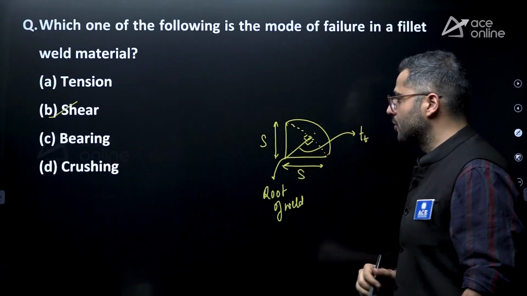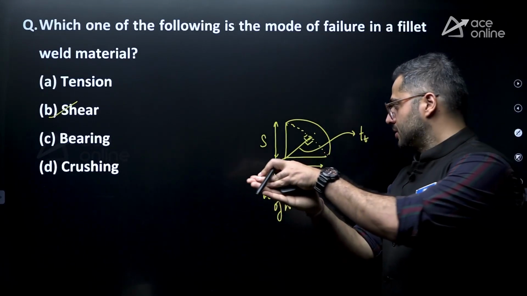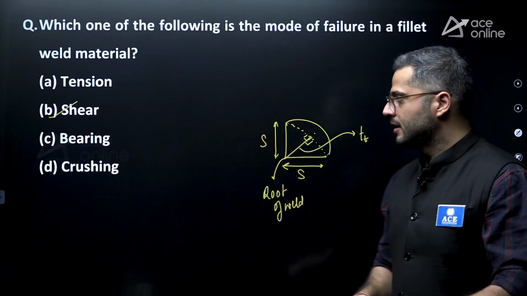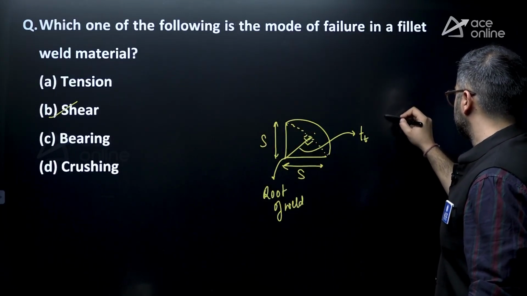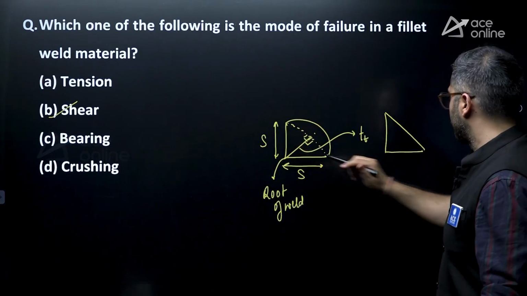and this particular dimension which you drop perpendicular bisector, this is regarded as throat thickness. About this particular throat thickness, you would see shear failure happening, right? So the upper portion and the below portion would fail like this, right? Now, if you want to see this in a three-dimension way, let's just consider this triangle only.